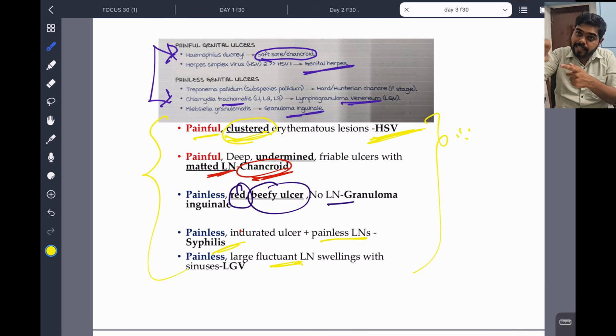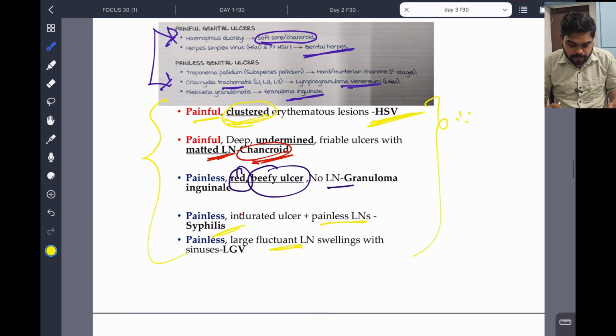Don't blindly put answers, click answer and go forward. Just read, see the clincher word, understand why they will trap you. The examiners know how students will study and they will easily trap you. If I am an examiner, I can put tricky questions. So you will feel like, oh, simple question, STD, chancroid. But you may be wrong. So just read, understand the keywords, see the options, then answer.